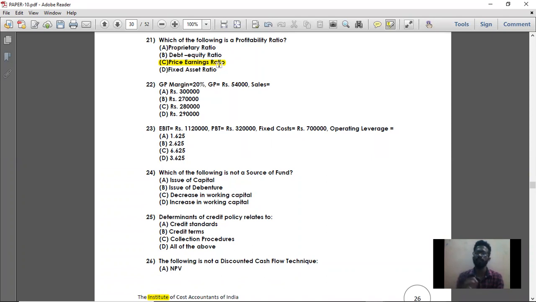They might ask this kind of question also, that is, which one is a profitability ratio, which one is a solvency ratio, like that they can ask. Here they have asked profitability ratio, so price earning ratio, option C, is the right answer.